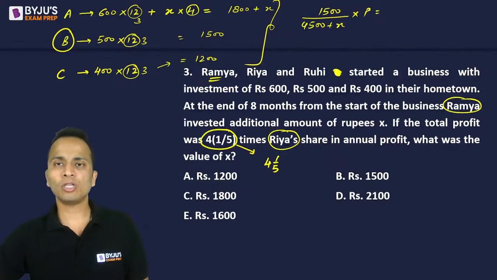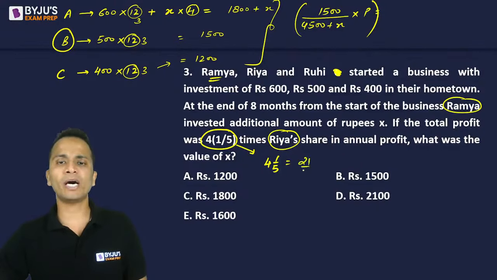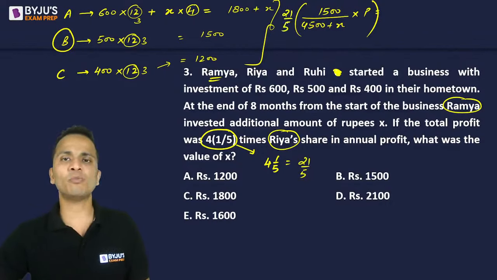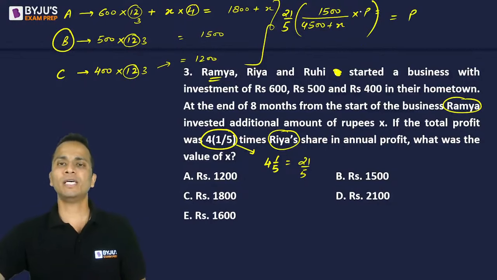Okay, so total profit will be 4 1 by 5. If I convert this, this will become 21 upon 5. So this is Ria's share. So that will be 21 upon 5 से इसको multiply कर दो and that will give you the total profit. Okay, so this will be equal to the total profit. Now P and P will get cancelled easily.